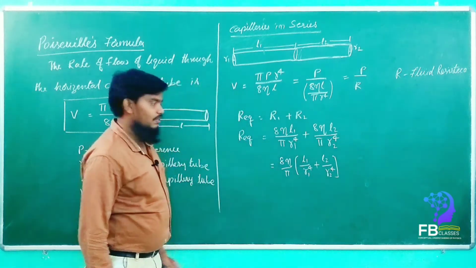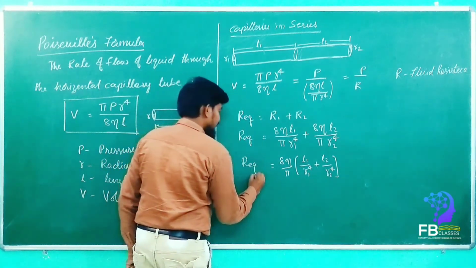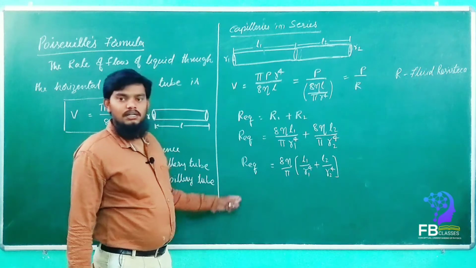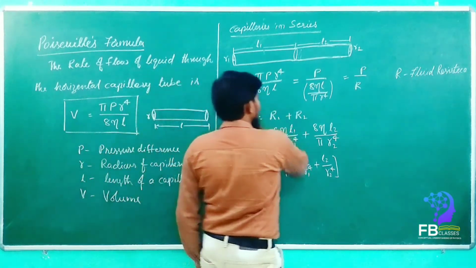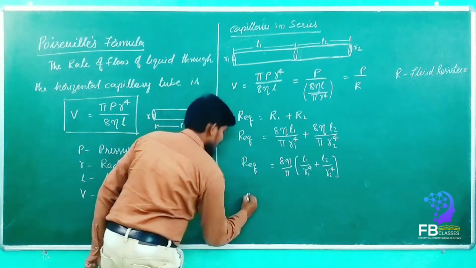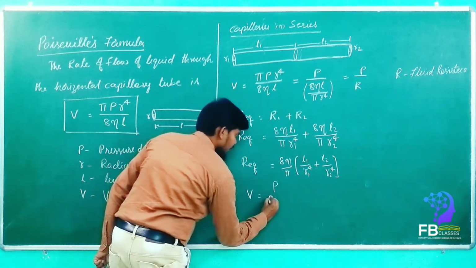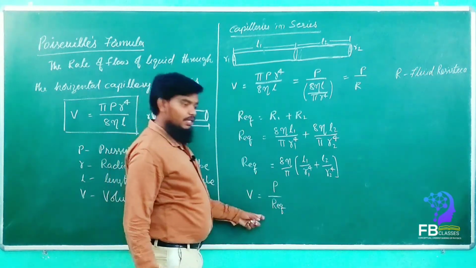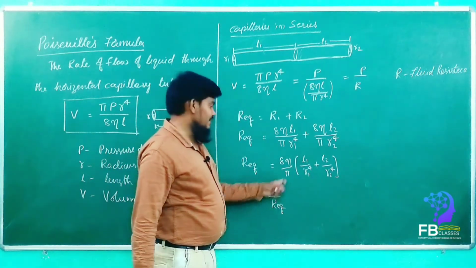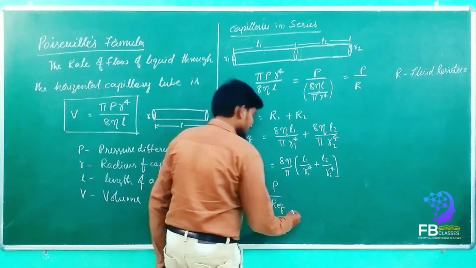This is the R equivalent. Are you getting my point, everyone? Yes or no? So in this equation, V is equal to P upon R equivalent. So R equivalent is how much, my dears? This was the value. So can we write this here?